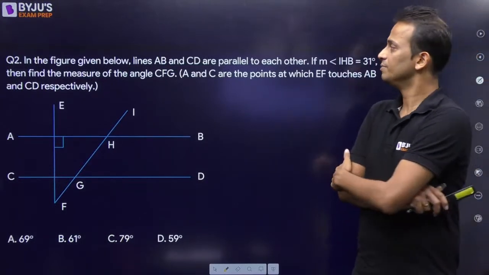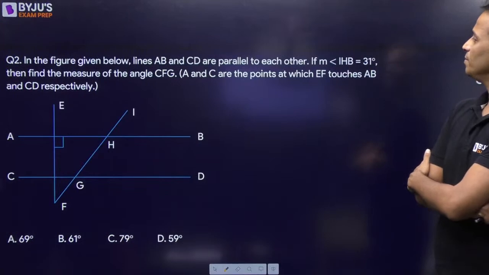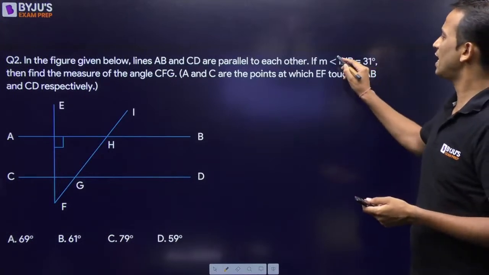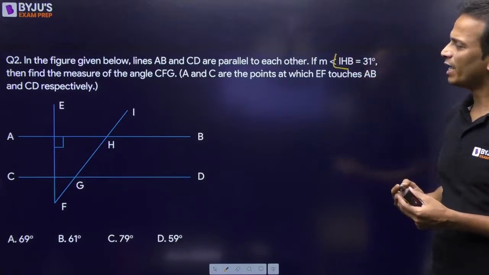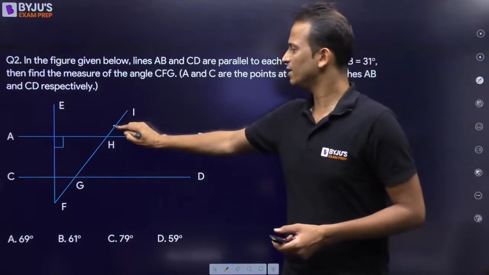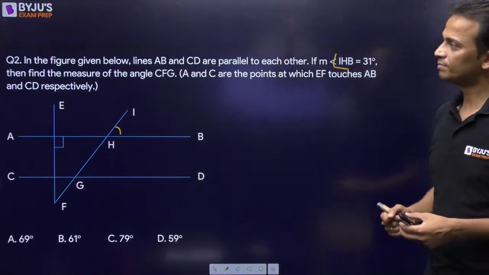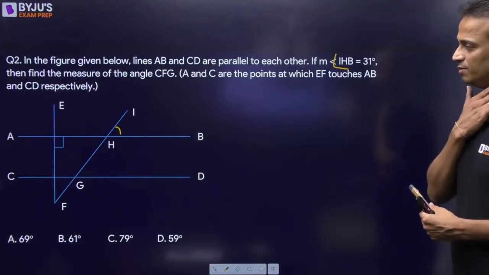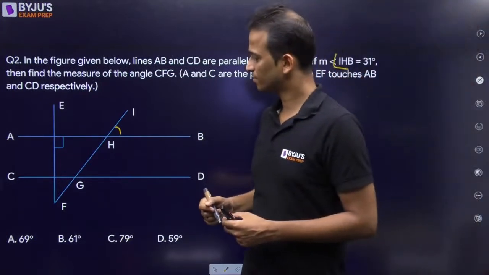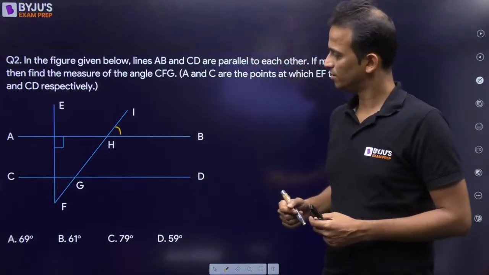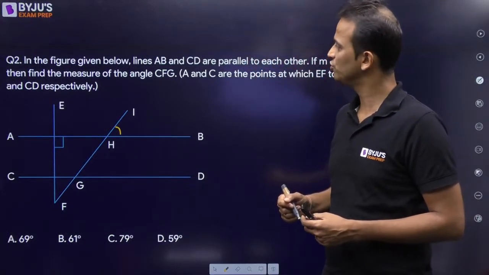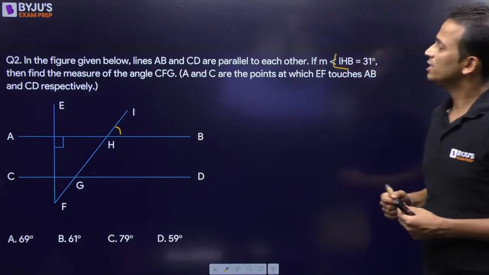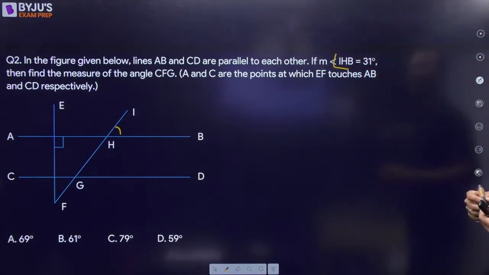This is given already. If the measure of angle IHB is given as 31, then find the measure of angle CFG. A and C are the points at which E and F touch AB and CD respectively.